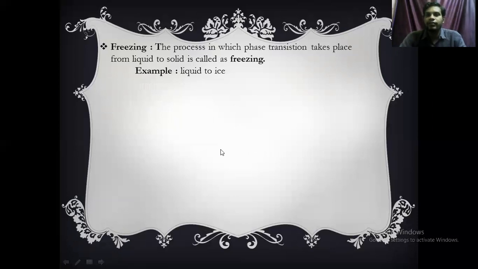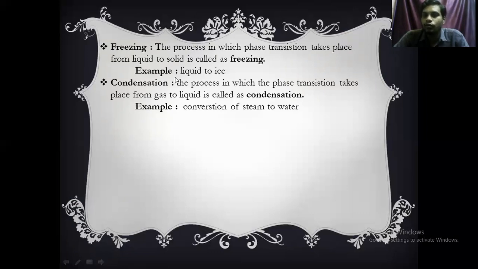And the next one is freezing. So what do you mean by freezing? It means the phenomenon in which liquid turns into solid. That is called freezing. For example, liquid to ice. And the next one, condensation. What do you mean by condensation?